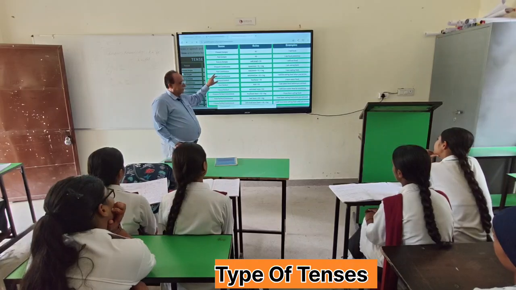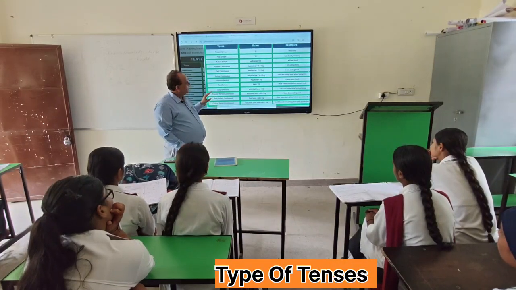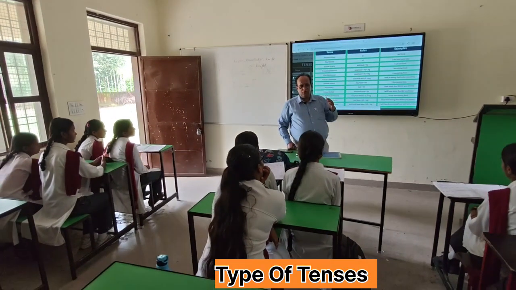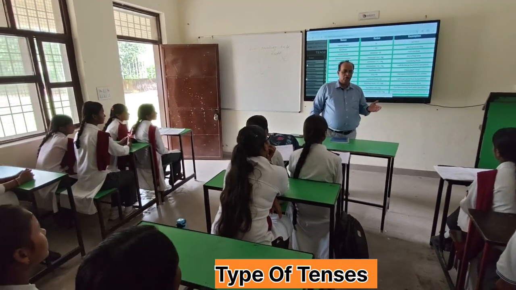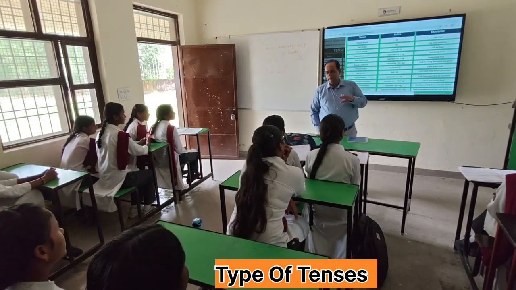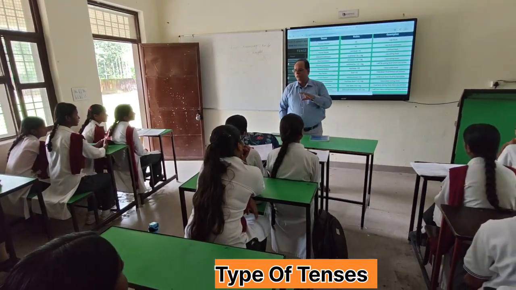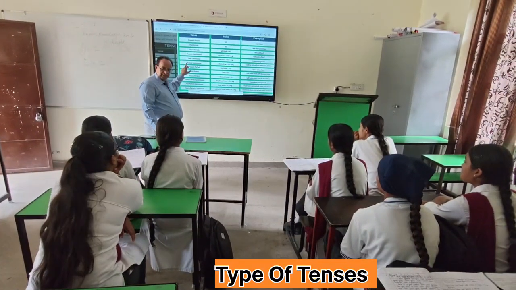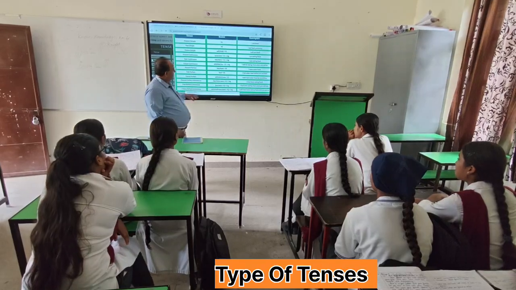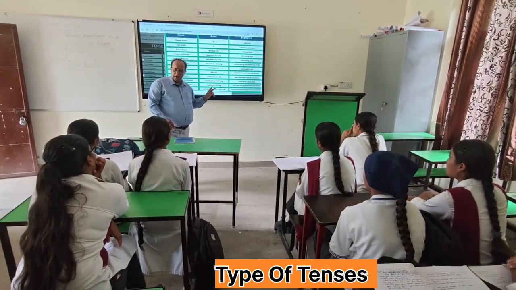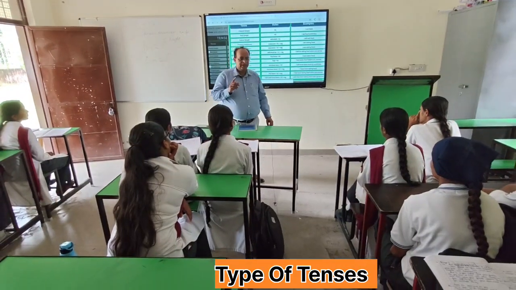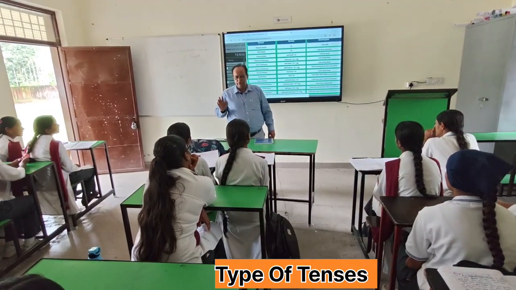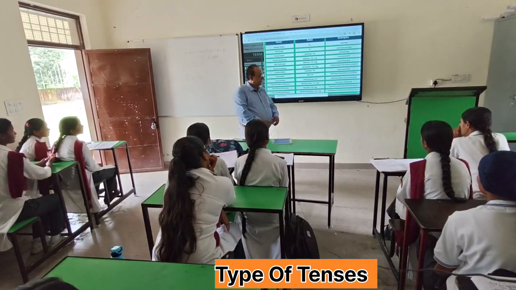Then we have past continuous tense. How will you say this is past continuous tense? Was or were will be used as helping verbs. Then along with was or were, the first form of verb with ing will be used in the past continuous tense, right? Then future continuous tense, again will be or shall be will be used. Then the first form of verb with ing will be used in future continuous tense, right?